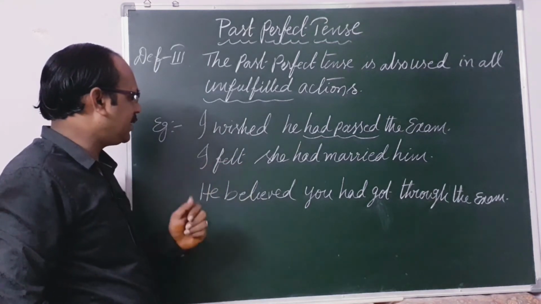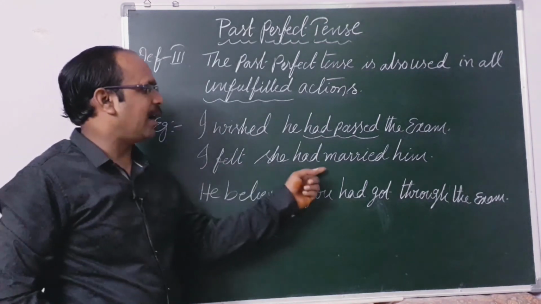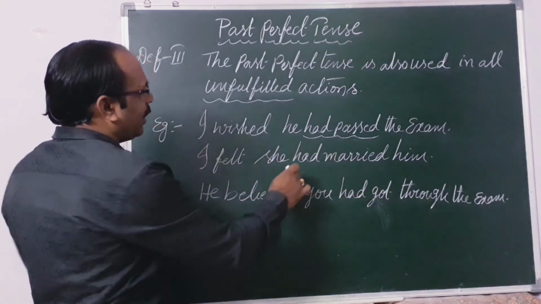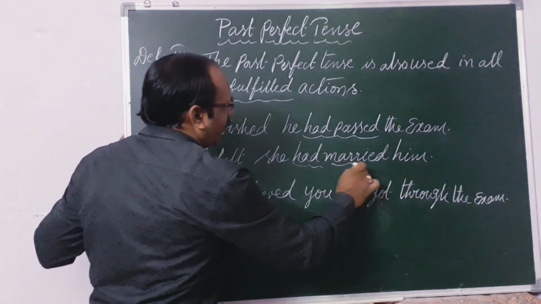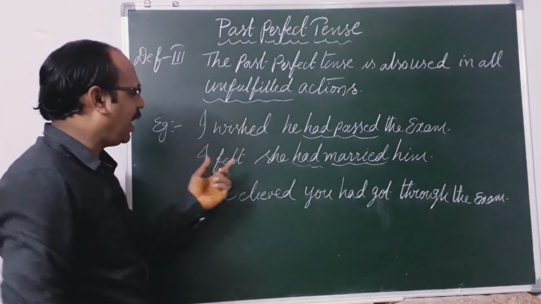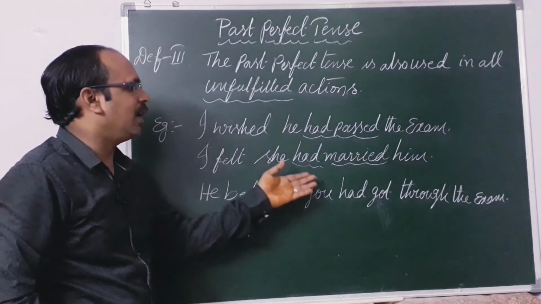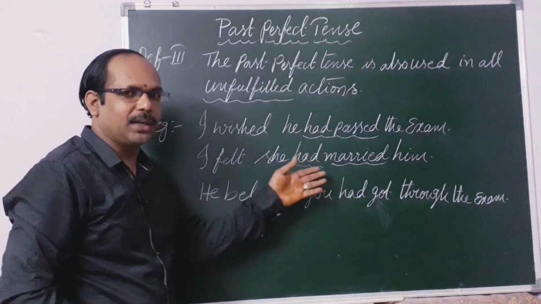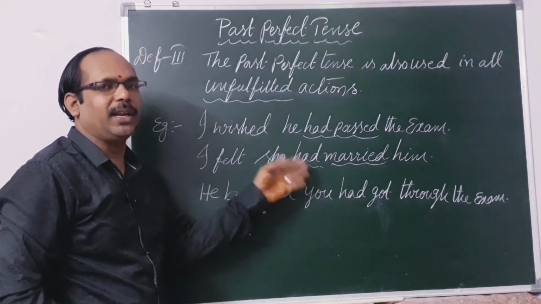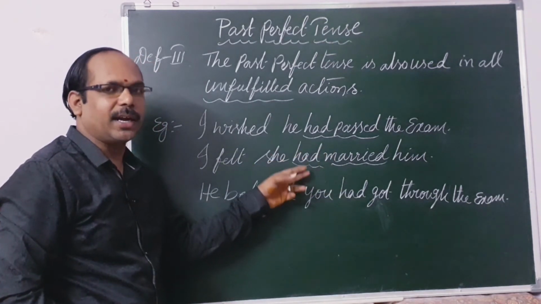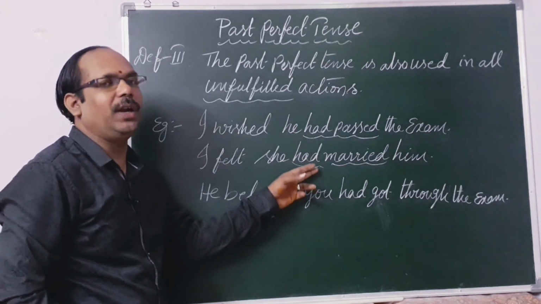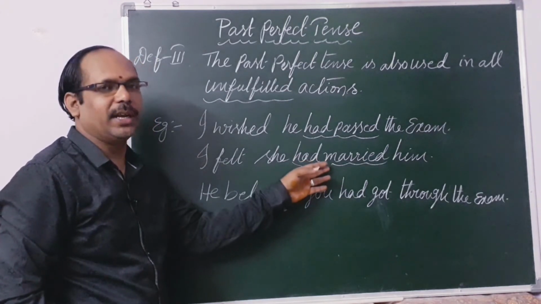The second sentence is, I felt she had married him. Had plus V3, had married him. This is my feeling only, that she had married him, but she failed to marry him. The condition wasn't fulfilled here. So it is an unfulfilled condition.